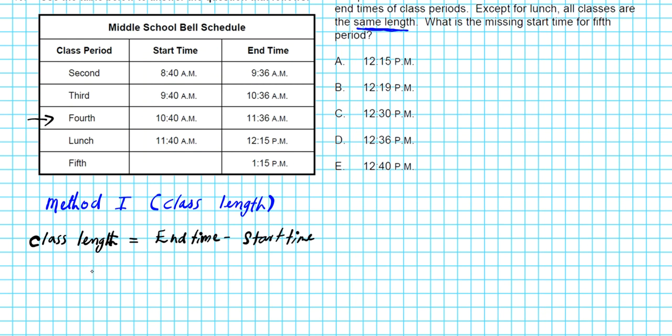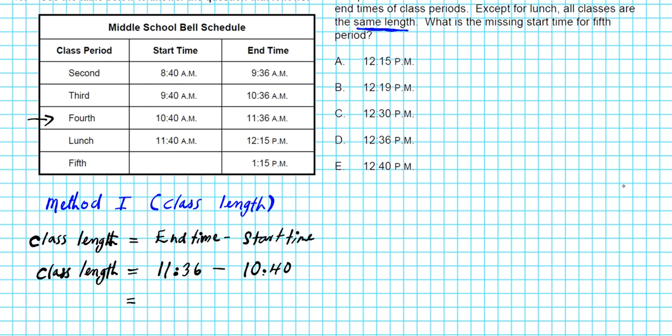All right? So with the fourth period, the class length, which should be the same as every other period, is going to be the end time of 11:36 minus the start time of 10:40. Now let's orient this vertically to subtract.